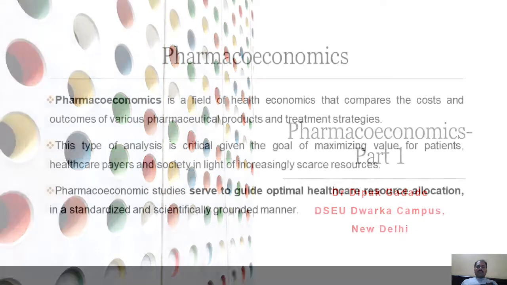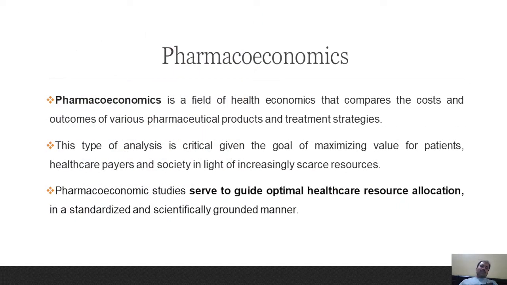What is pharmacoeconomics? Pharmacoeconomics is basically a branch of economics related to health economics, in which we compare the cost and outcome of various pharmaceutical products and treatment strategies. In this type of analysis, we try to maximize the value of medicines for patients, healthcare payers, as well as society, as the resources are becoming scarce day by day.